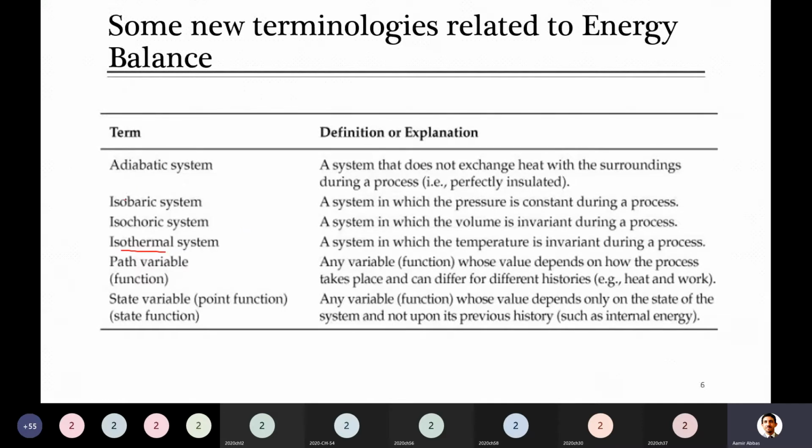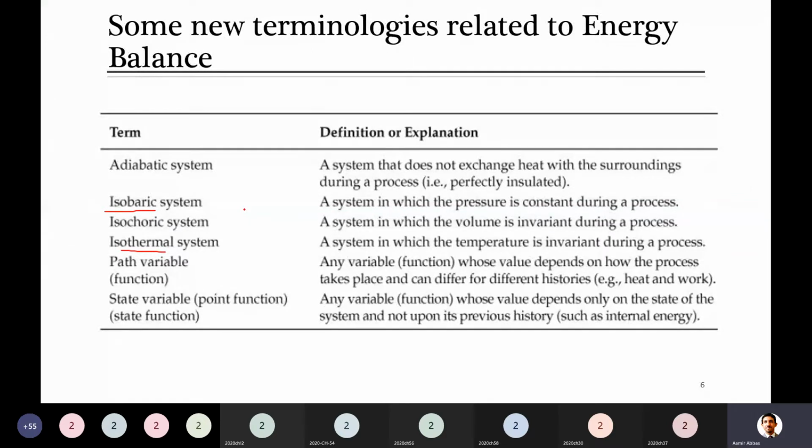Okay, isobaric. Do you know what this terminology means? Same pressure. Yes, good. Please remember here the word iso means same. Iso is used for same. So isothermal, thermal is something related to temperature. So isothermal was anything which is at same temperature.